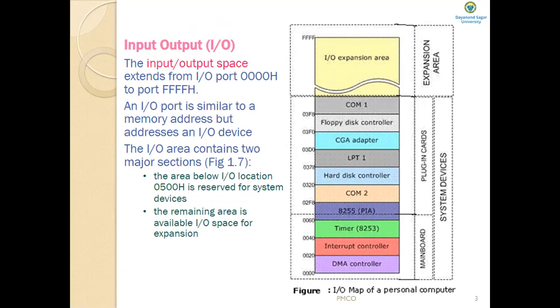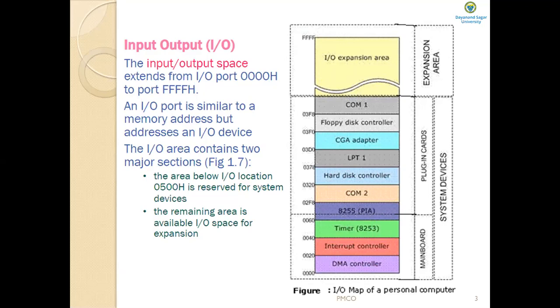In the microprocessor based personal computer system, there are around how many input output addresses? It is specified in the hexadecimal form actually. The IO space extends from input output port 0000H to port FFFFH. That means in hexadecimal it is from 0 to FFFFH. There are totally, if I tell you in decimal now, 65,535 IO ports.